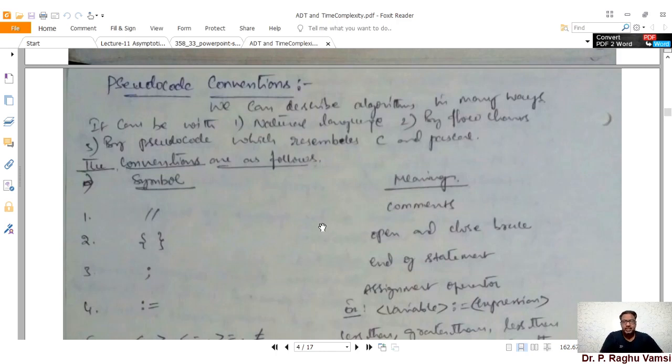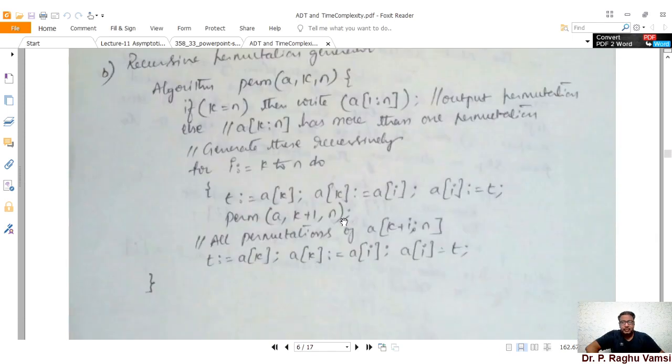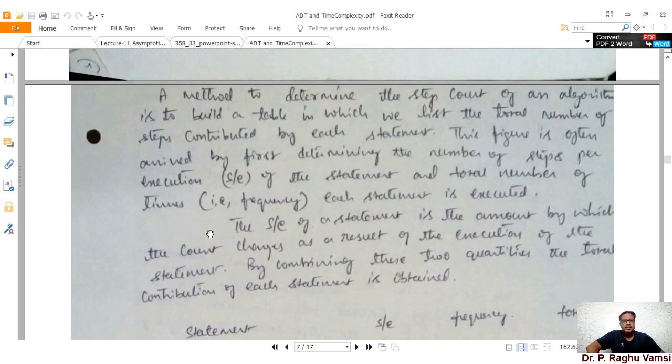There are many pseudocode conventions, such as writing pseudocode in natural language, using flowcharts, or using pseudocode that resembles C or Pascal code. A method of determining the step count of an algorithm is to build a table in which we list the total number of steps contributed by each statement. This figure is often arrived at by first determining the number of steps per execution.